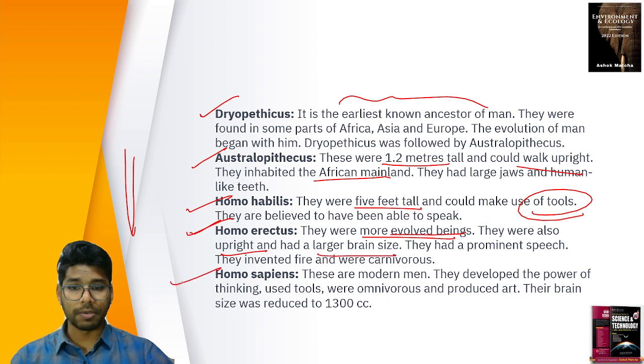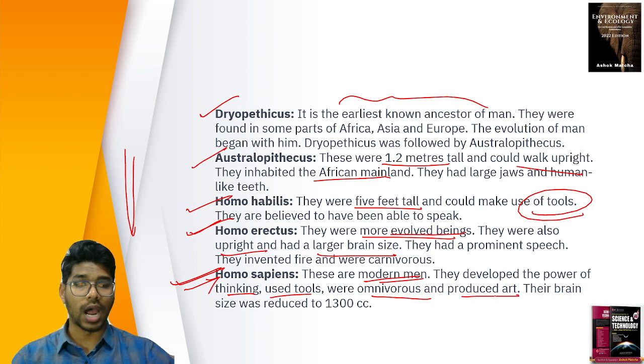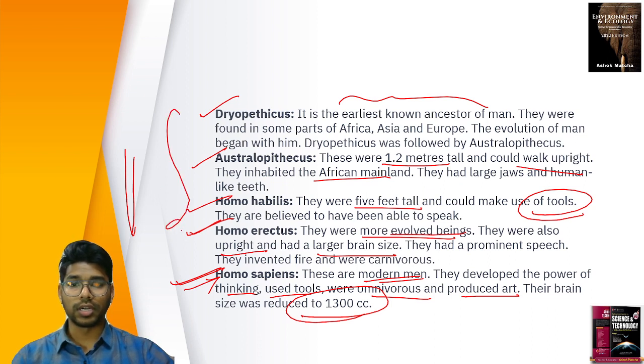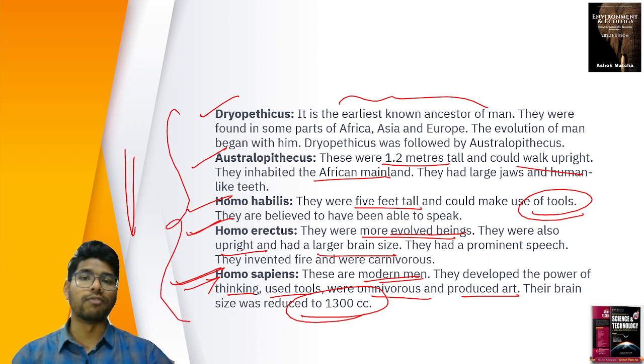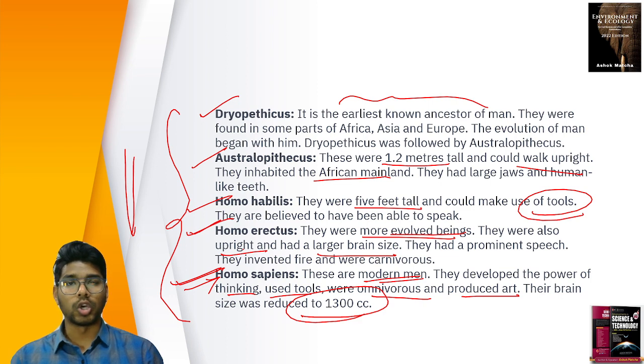And Homo sapiens, these are we, the modern man. They developed the power of thinking, used tools, were omnivores, and produced art. The brain was reduced to about 1300 cc. These are the different humans who have evolved over time to lead to the existence of Homo sapiens.